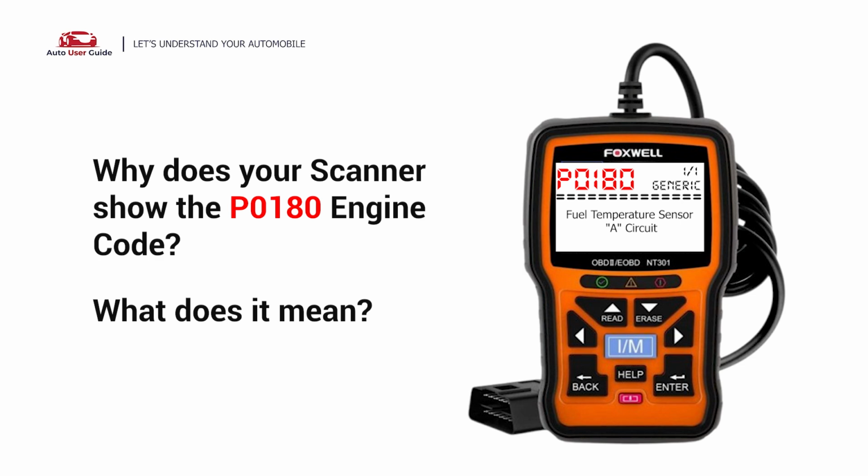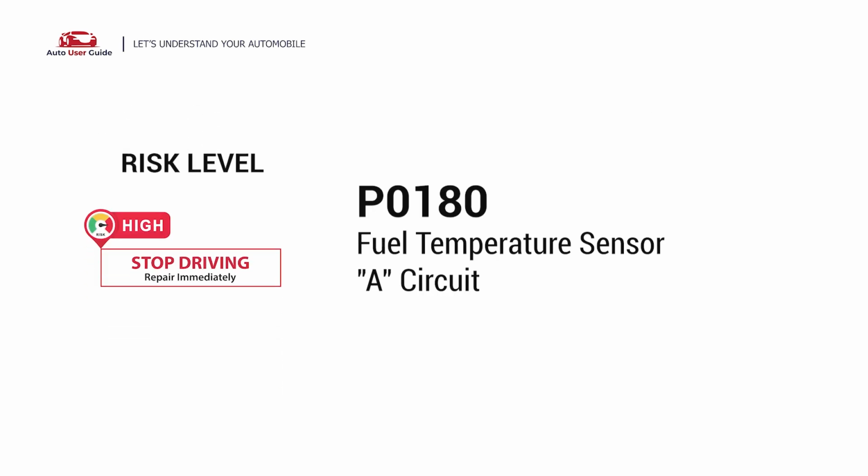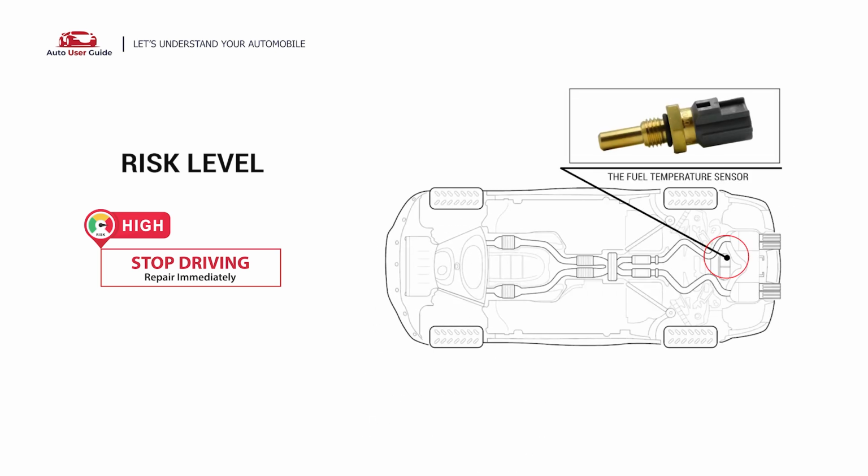Why does your scanner show the P0180 engine code? What does it mean? P0180 is a diagnostic trouble code for fuel temperature sensor A circuit. It indicates the powertrain control module has detected a problem with the circuit or sensor that measures the temperature of the fuel. Under this circumstance, stop driving and repair your vehicle immediately.